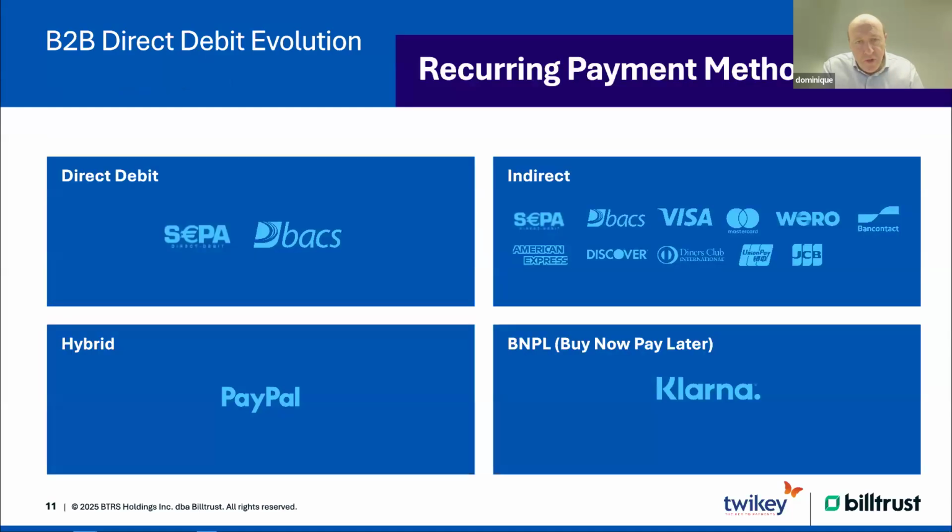Wero is a new kid in town, and Wero is now introduced by some of the leading banks in Europe. It's now first in a peer-to-peer context, but later on in 2026, it will be introduced also as a kind of recurrent model. After having a lot of discussions with the people from Wero, we assume that the prices will be more or less the same as Visa MasterCards. So we think that SEPA Direct Debit is here to stay for a long time because of the prices and the efficiency.